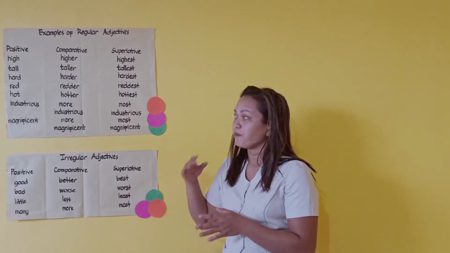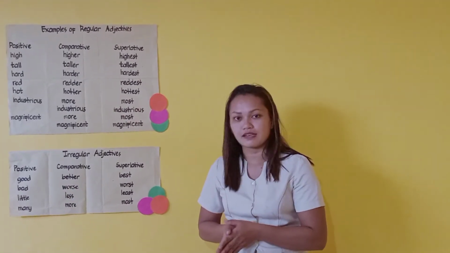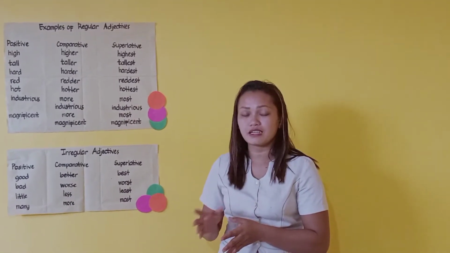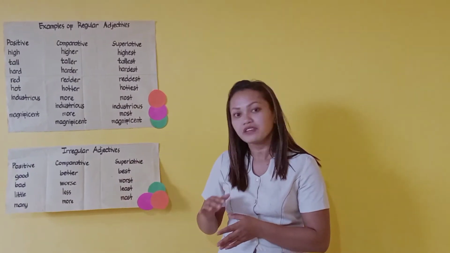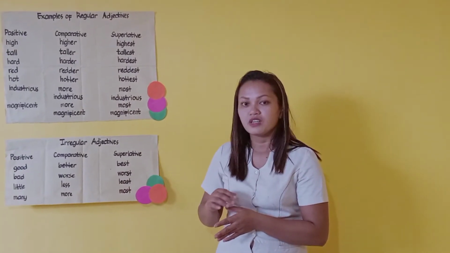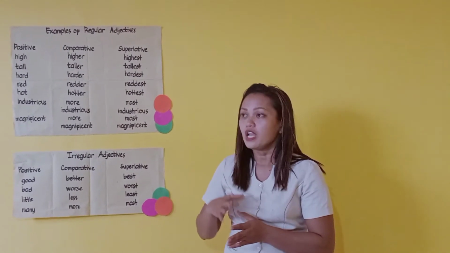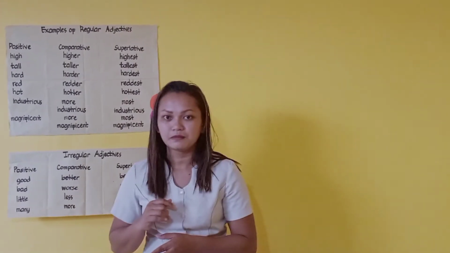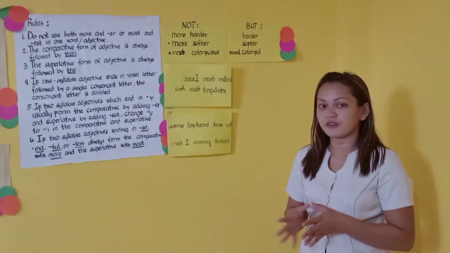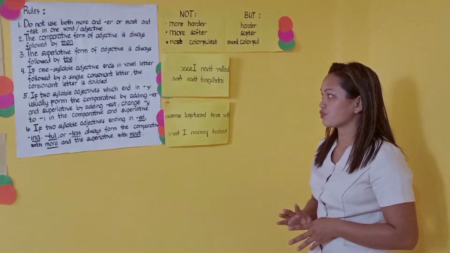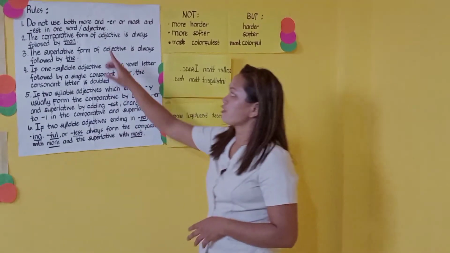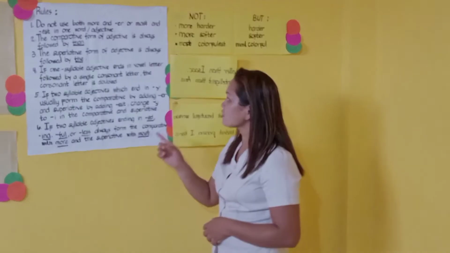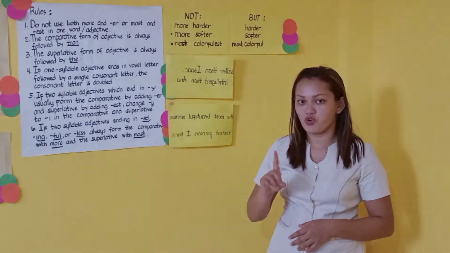Now, remember class that there are some rules that need to be followed when you are going to add er, est, more, or most to use the comparative and superlative forms of adjectives. First rule, do not use both more and er or most and est in one word or adjective.